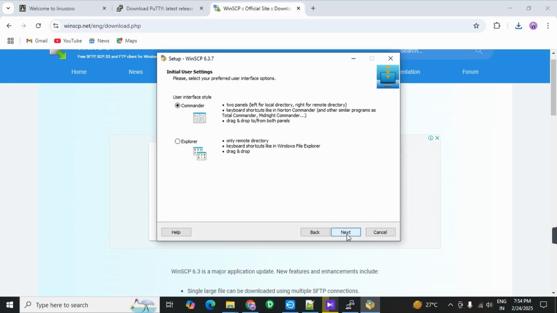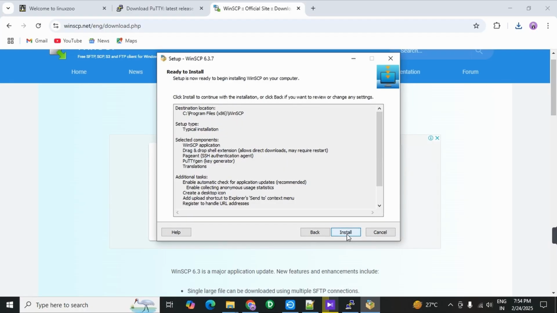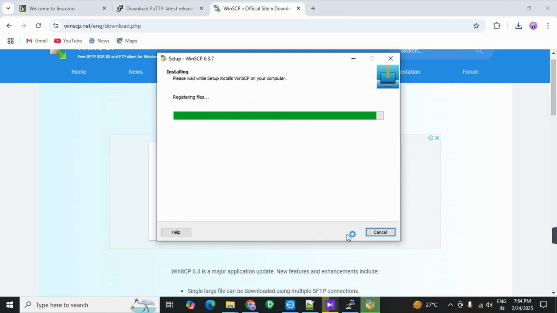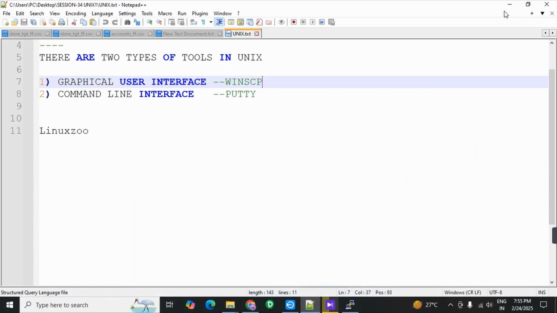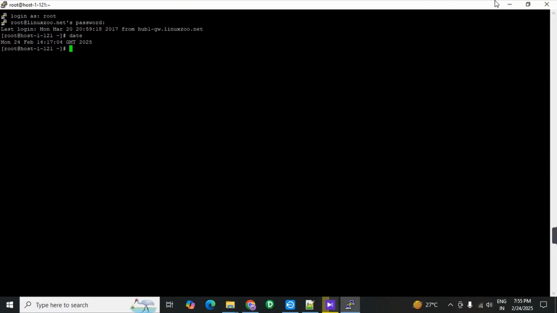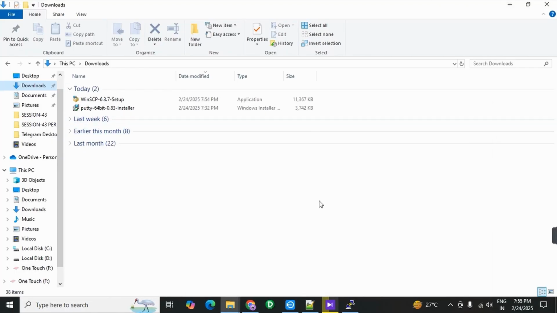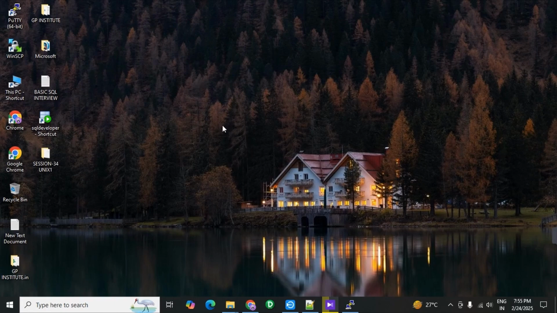Click on next. Next. Install. And uncheck launch WinSCP and uncheck the open getting startup page. Okay, now finish it. So we have successfully installed WinSCP and PuTTY softwares. Okay, this is the WinSCP and this is the PuTTY. Now open the WinSCP